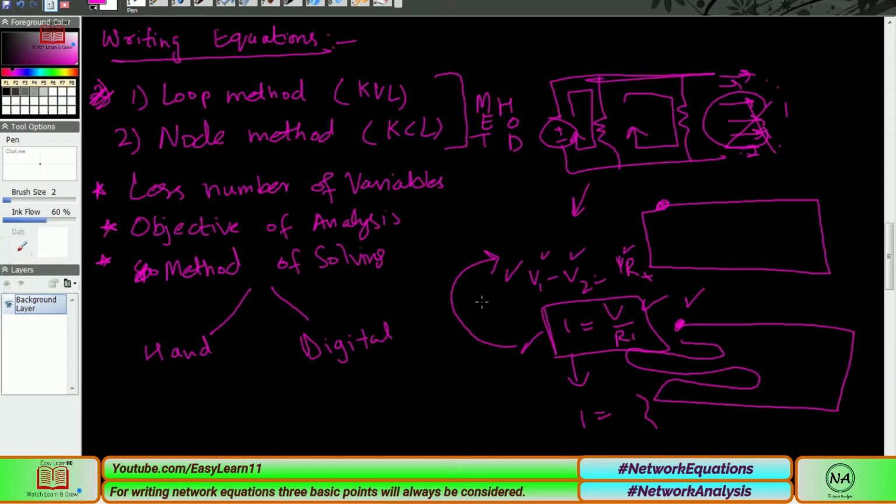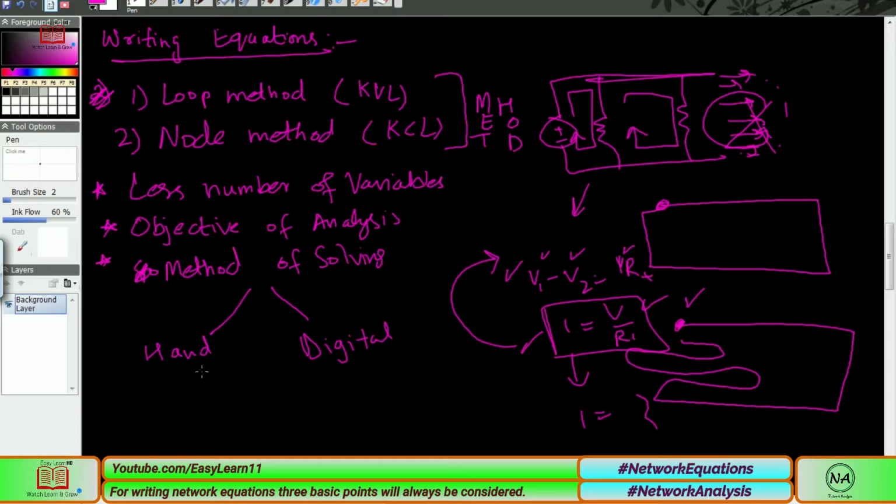If we have a digital solving method, MATLAB for example, then we definitely do not worry about different variables. We will go through the process. We are not worried about these things, because a computer can solve millions of processes and integrations within seconds.